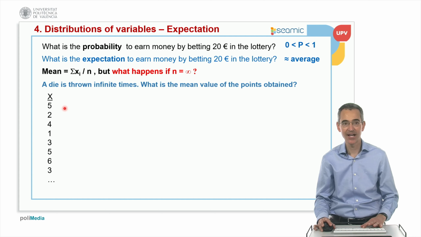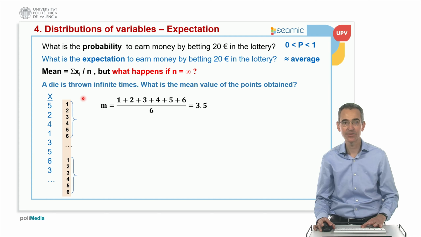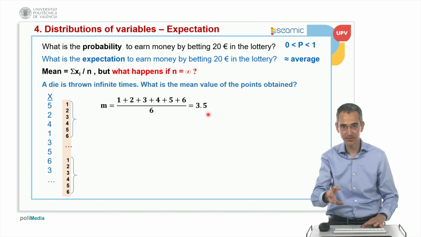So we can have the values. Imagine that we sort the values, from 1 to 6, from 1 to 6, an infinite number of times. So the average of this column is exactly equivalent to the average of the values from 1 to 6. So we can make the average, and this is 3.5, which is curious because the points that we obtain from the die are a discrete variable, but the average is a continuous variable. It can have decimals, there is no problem.